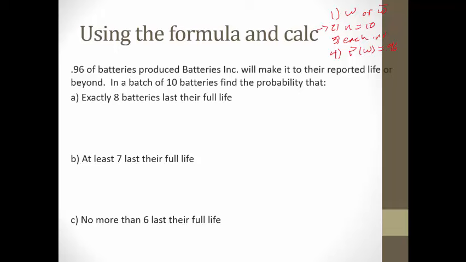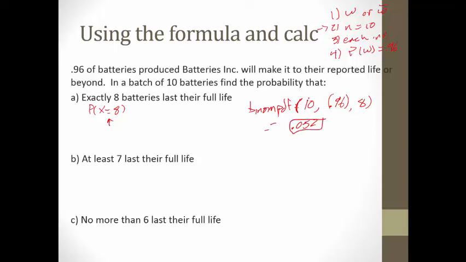So the first thing I would do, write a quick probability statement. Exactly 8 batteries. So we're looking for the probability that x equals 8. So 1, I know that this is binomial. The fact that this is equals, it tells me it's PDF. And then as I go to the calculator, again, first things first, set number of trials. So we're doing 10 trials. The probability of success is 0.96. And then I'm interested in 8. And the answer there is 0.052.